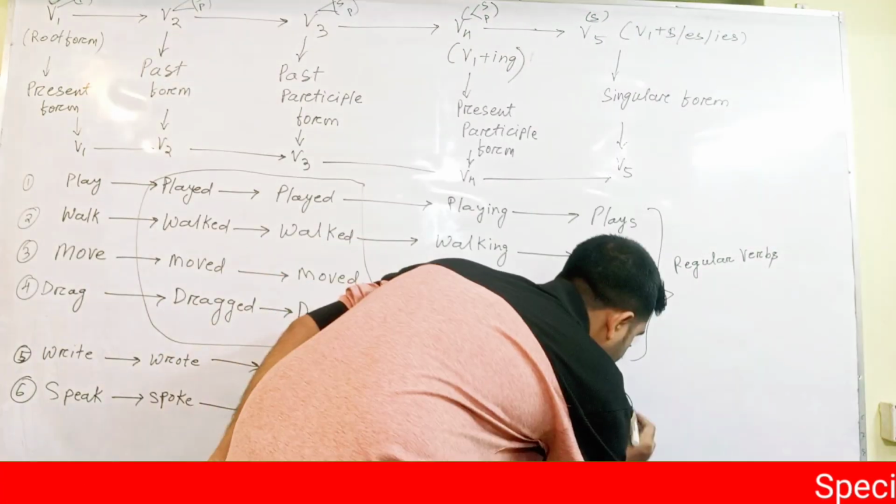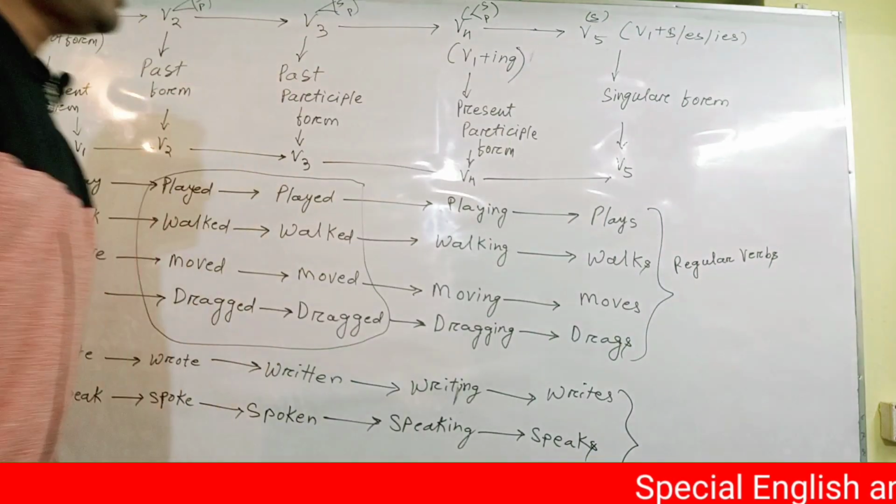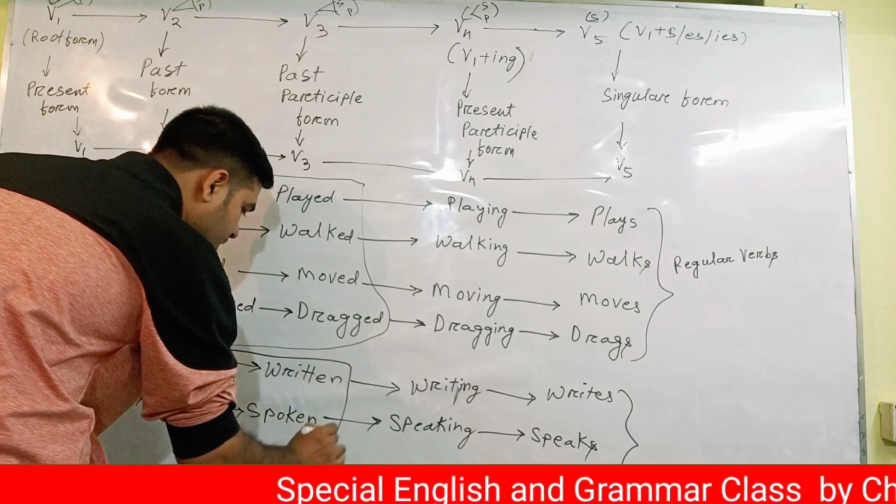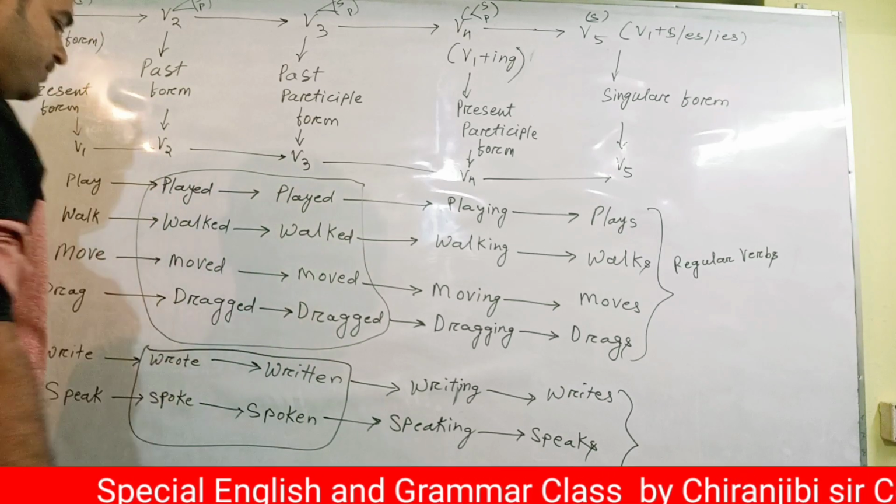These are irregular verbs. See, here we are not adding ed to the V2 form and V3 form.